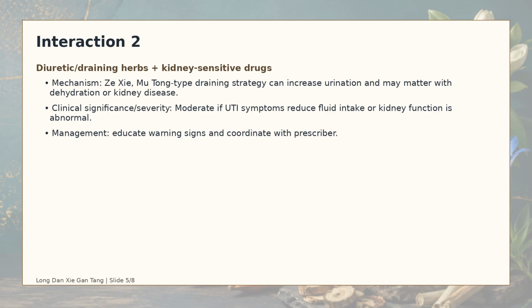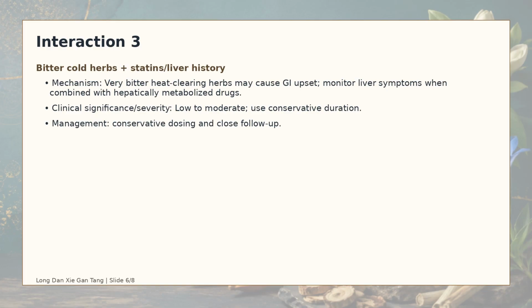margin. Interaction 3. Bitter cold herbs and statins or liver history. Mechanism. Very bitter heat-clearing herbs may cause GI upset. Monitor liver symptoms when combined with hepatically metabolized drugs. Clinical significance. Low to moderate. Use conservative duration. This interaction may be less certain than the first one, but uncertainty is still important because patient safety comes first.